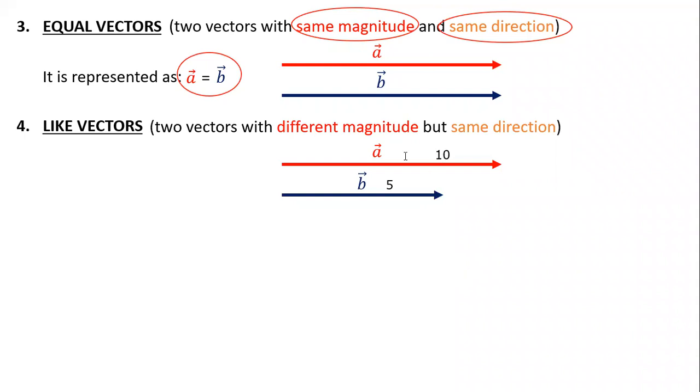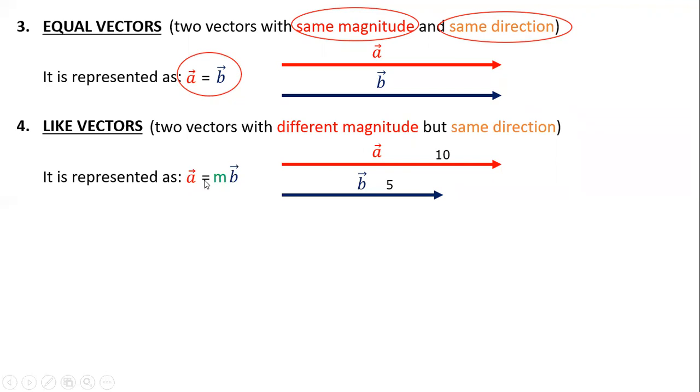That means my A is double of B. So the direction is same and the magnitude has some relation. It can be double, triple, 1/3, 2/4, anything. That relation between the magnitude with same direction is represented by the equation A equal to M times B.